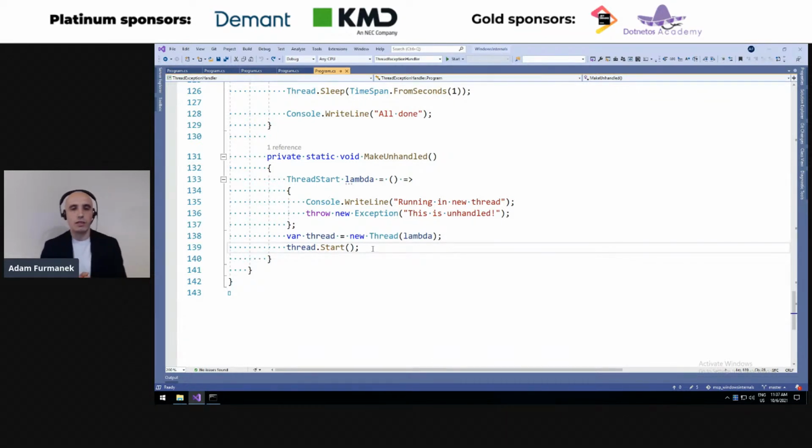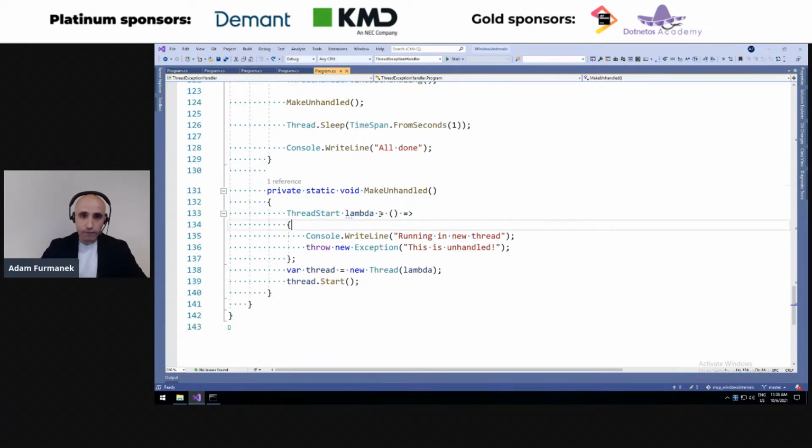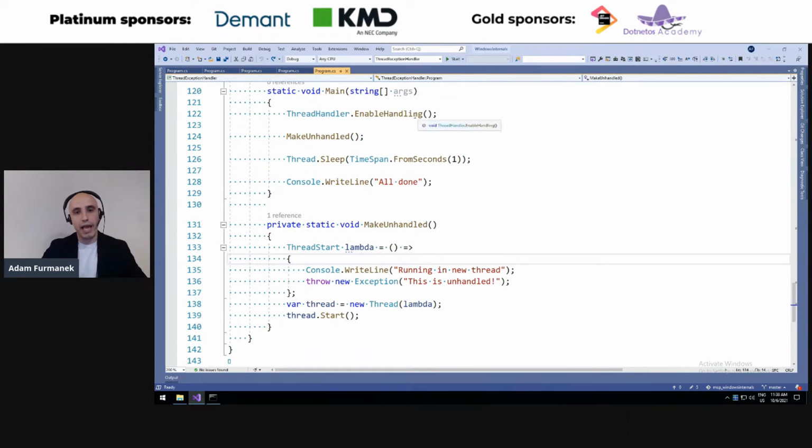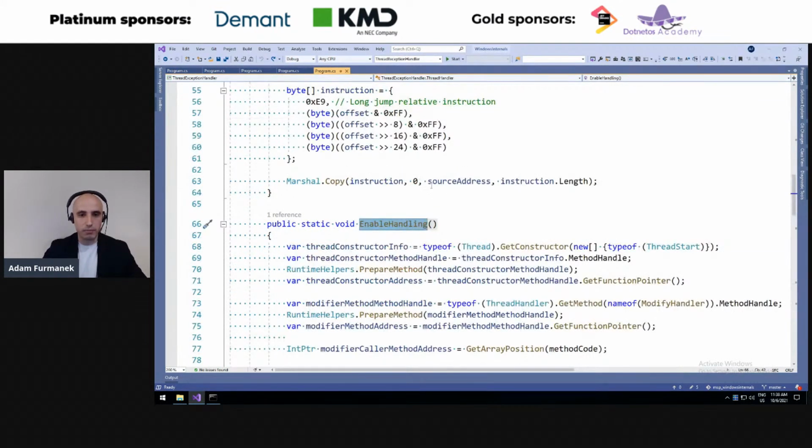And we do not always have a way to insert try-catch inside this lambda, because, for instance, we are running code from a different platform, P/Invoking from something, etc. Or maybe we just took Java with IKVM and are executing Java code directly, which maps to these threads and does not handle all the exceptions. What can we do? We can obviously enable handling by hijacking methods again.